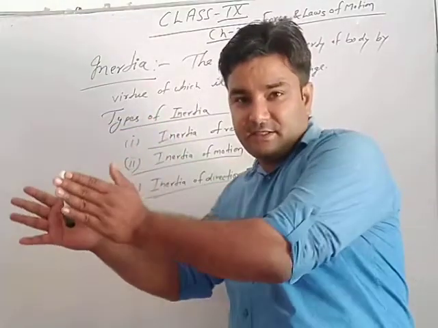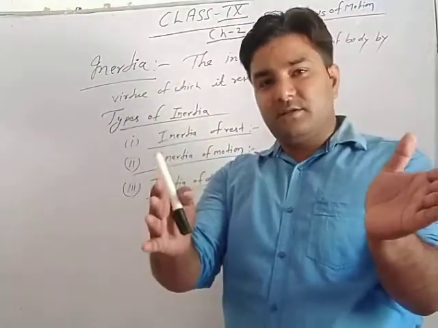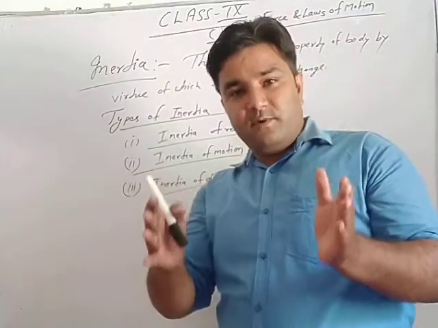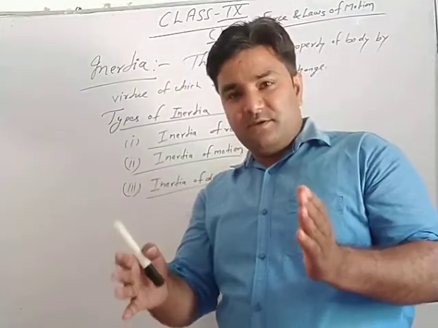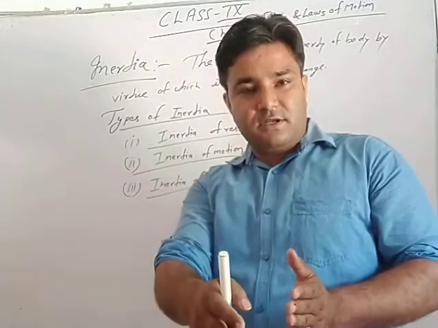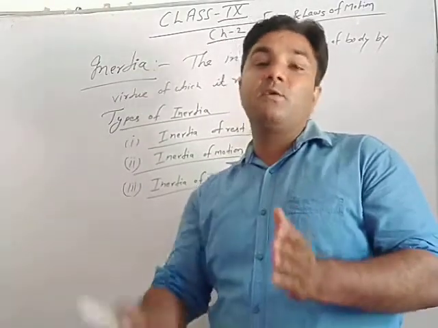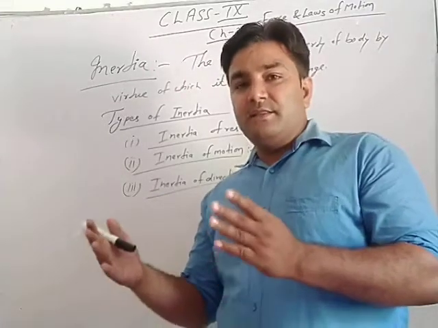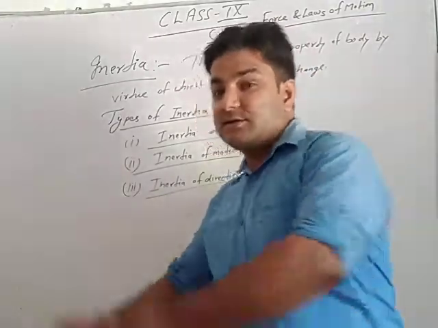The bus takes a left turn, but the passengers' body parts that are in contact with the bus take the turn towards the left along with the bus, while the part that is not in contact with the bus directly will what? Move along the same straight line.